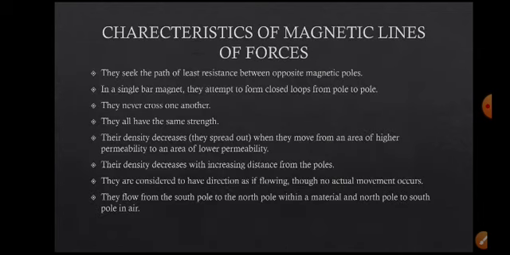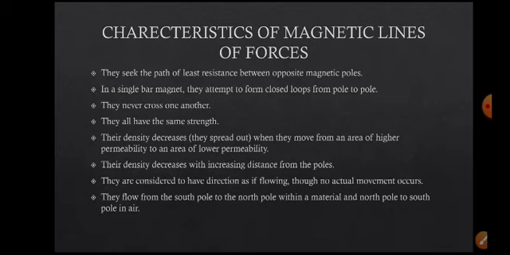So coming to the characteristics: what are the magnetic lines, and how do they move from one pole to another? Magnetic lines seek the path of least resistance between opposite magnetic poles.